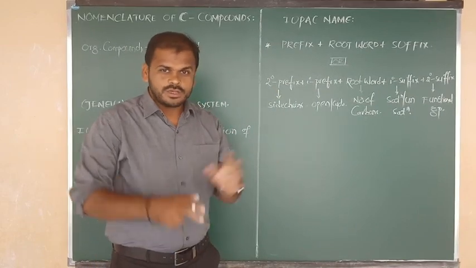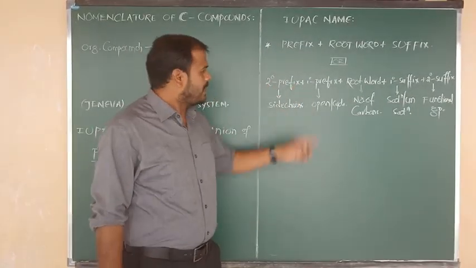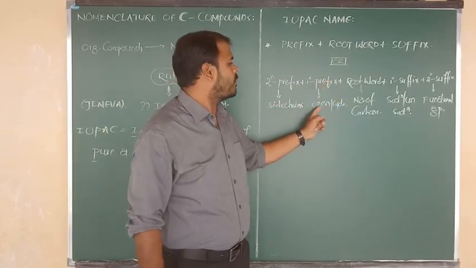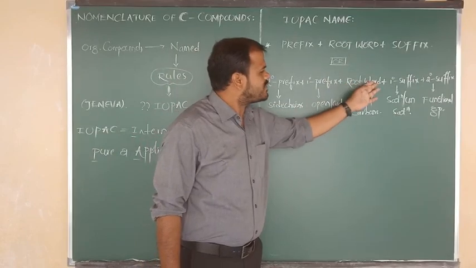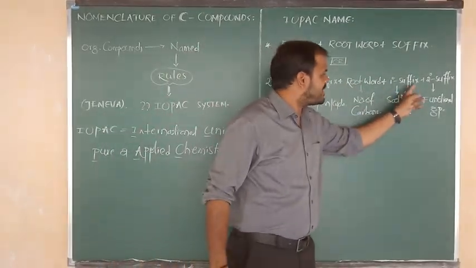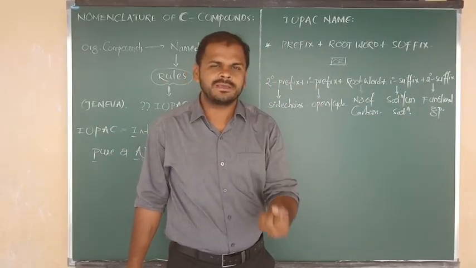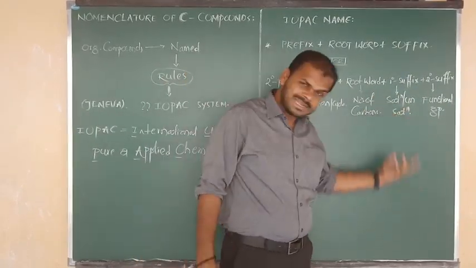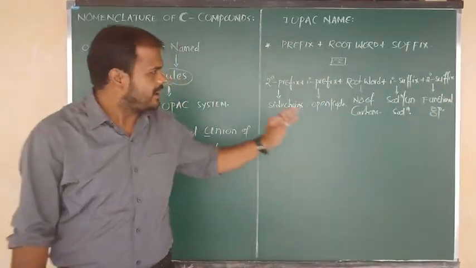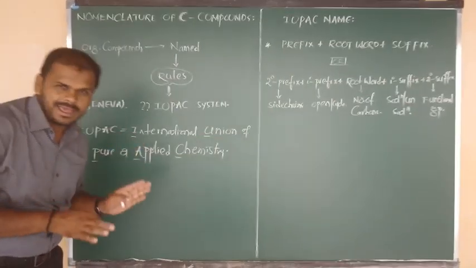Secondary suffix. So once again, secondary prefix indicates the side chains. Primary prefix indicates the nature of the chain, either open or cyclo. The root word indicates the number of carbon atoms, and primary suffix will indicate the presence of double or triple or single bonds, nothing but saturation or unsaturation. And the last one is secondary suffix. It gives the information about the functional group. Is it clear?